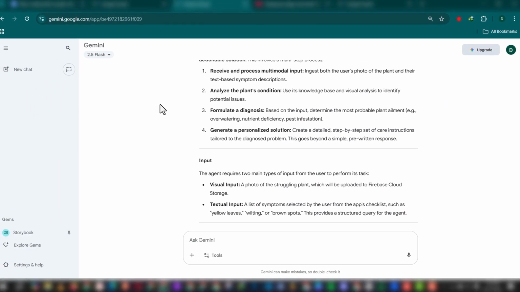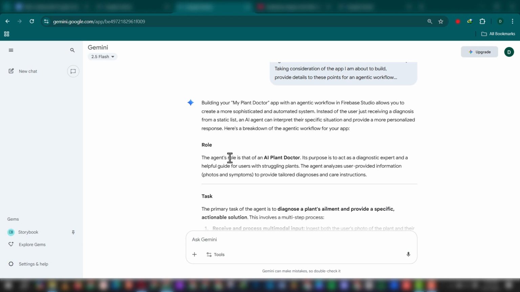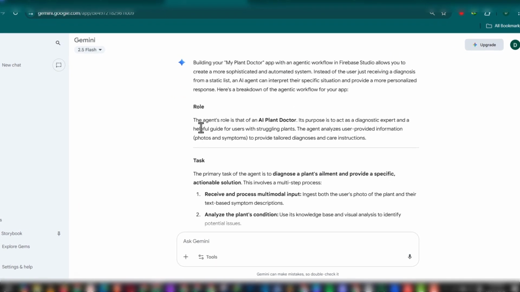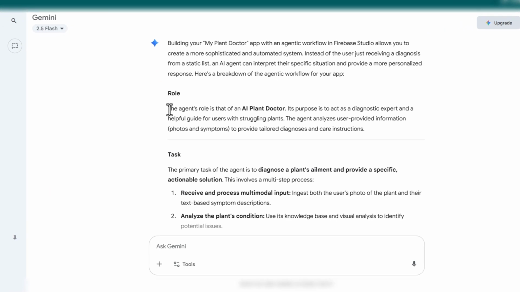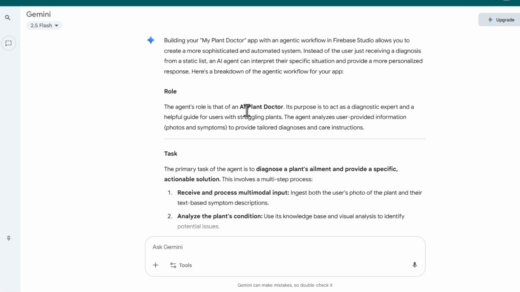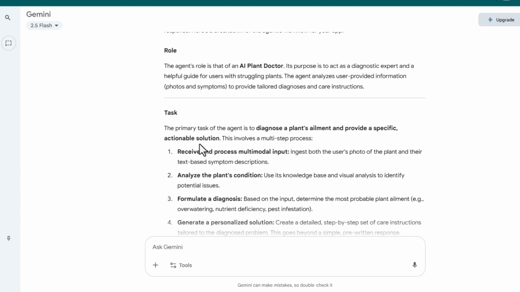Gemini has provided us with exactly what we requested. So it has provided us with a role. The agent's role is that of an AI plant doctor. Its purpose is to act as a diagnostic expert and a helpful guide for users with struggling plants. Task: the primary task of the agent is to diagnose a plant's ailment and provide a specific, actionable solution.